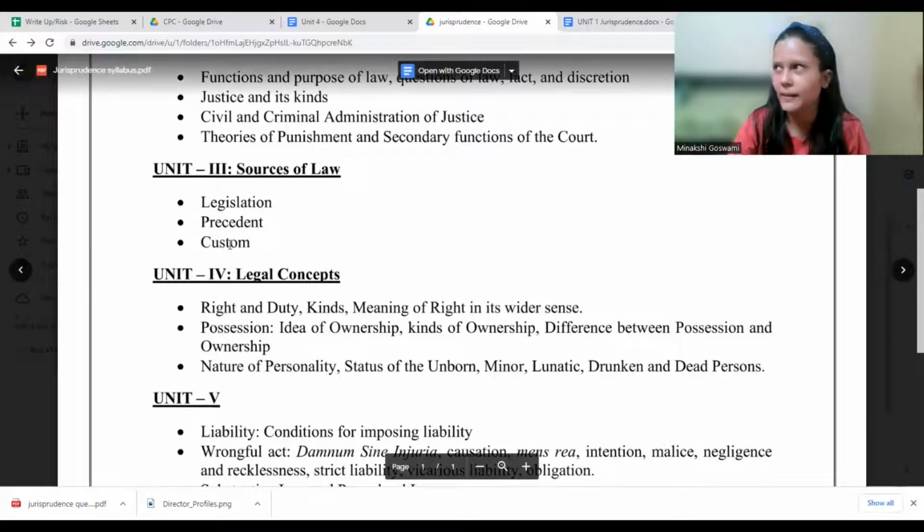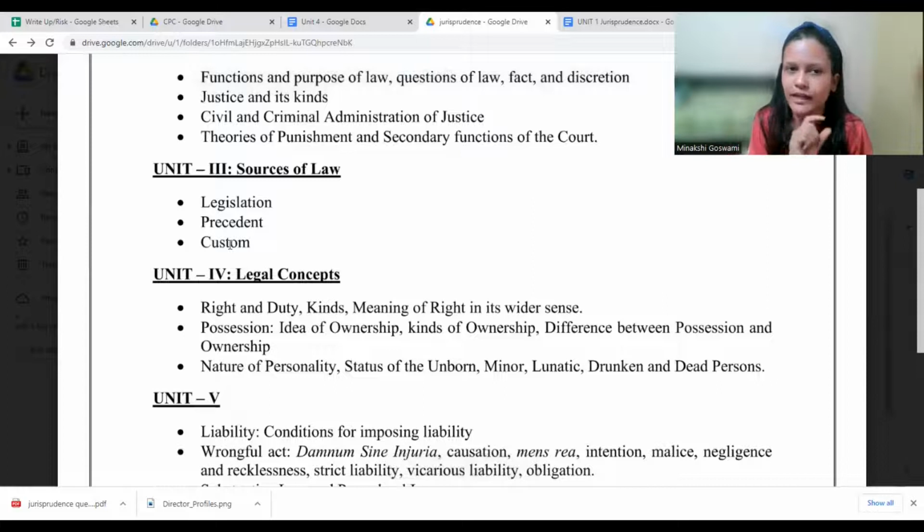And we even see many legislations where it is mentioned that whatever customary practice is applicable would remain as it is. As in, if there is some customary practice applicable, the law is not touching that. Law has allowed that customary practice to remain as it is. Like that also, many a time it happens.